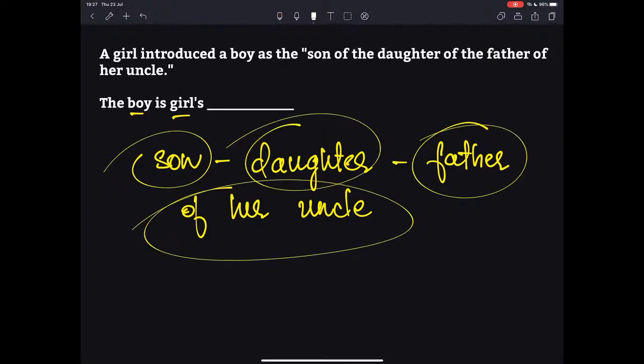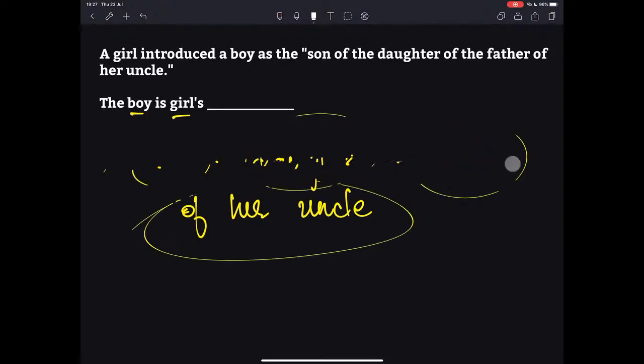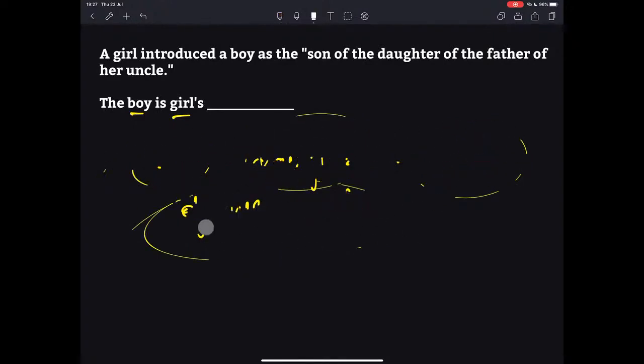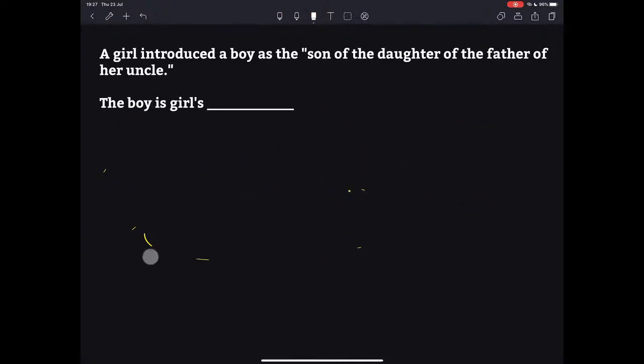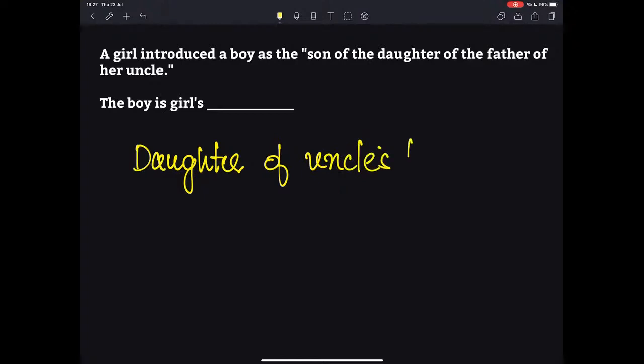Let us try to understand this in a clear manner. We already have one answer. Hema says it is the brother, that is, the girl's brother. Let us see if she is right. Now, who is the daughter of her uncle's father?